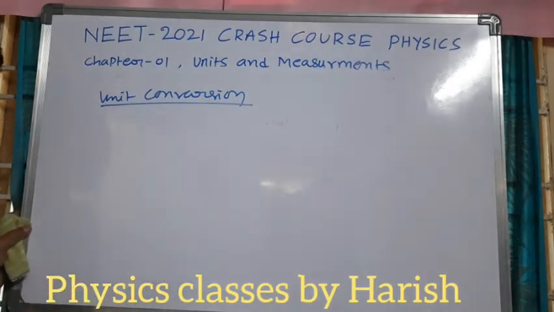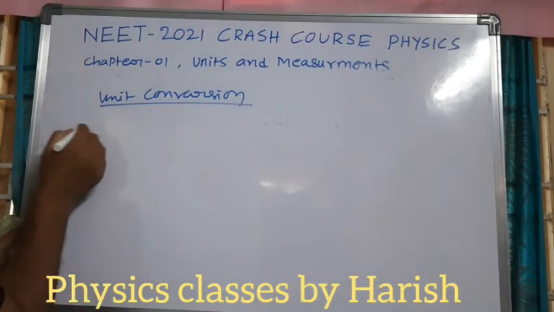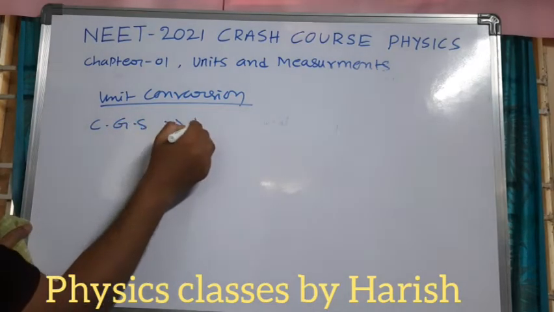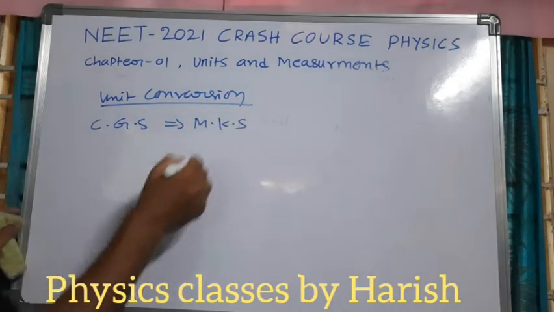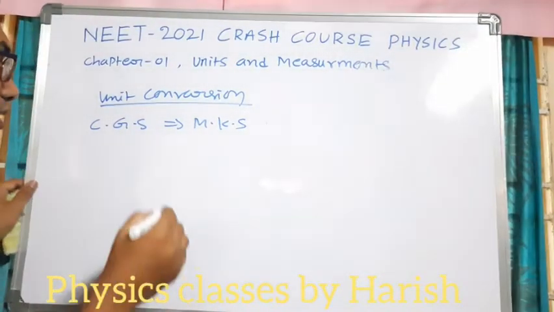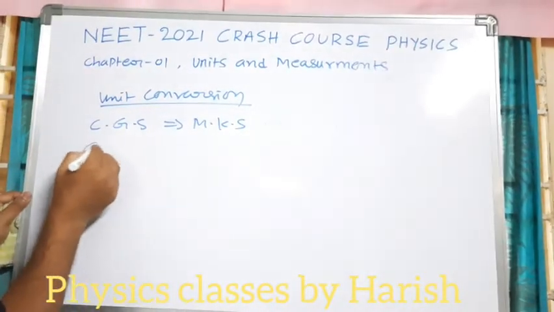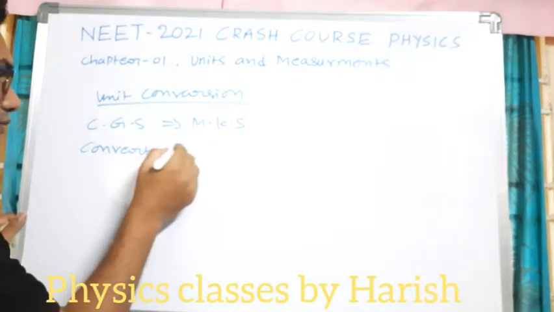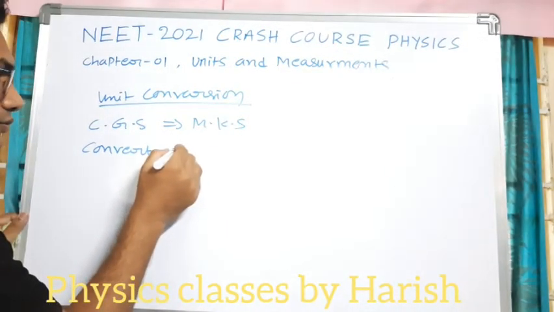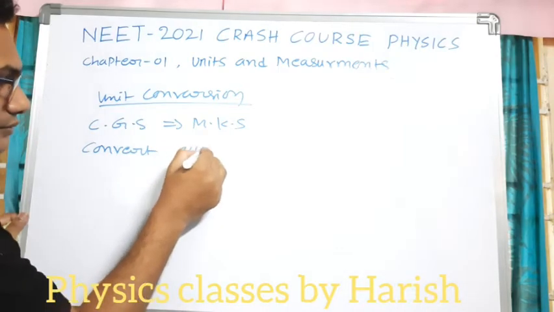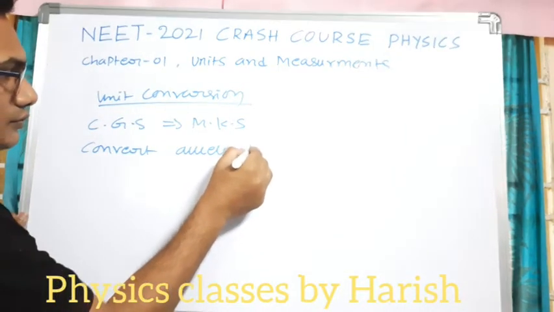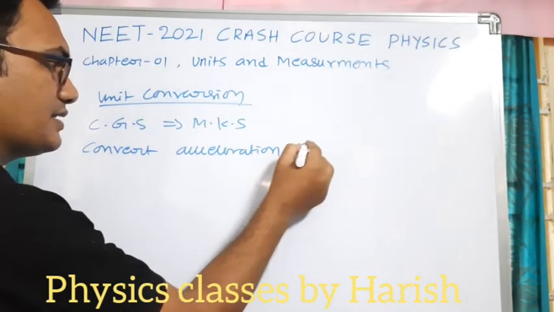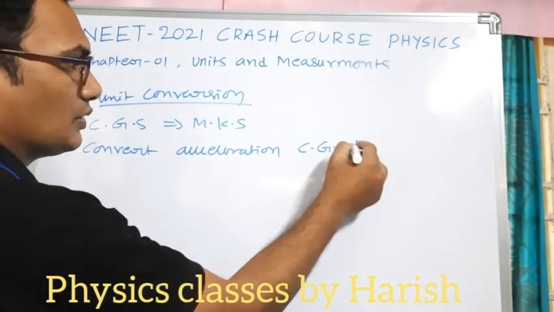First we will see CGS to MKS. Convert acceleration from CGS to MKS.